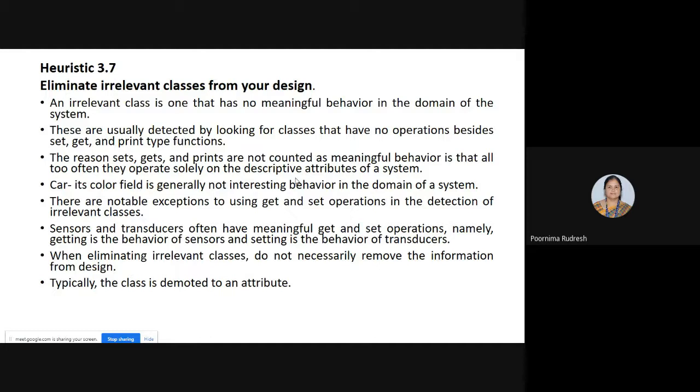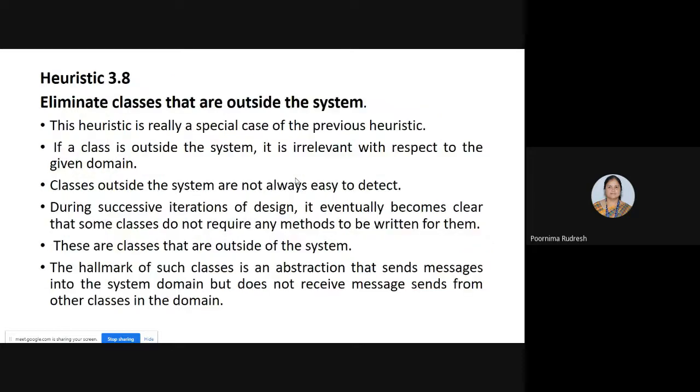Getting is the behavior of the sensor, whereas setting is the behavior of transducers. Whenever you are removing the irrelevant classes, you should not necessarily remove the information from the design, because the class is demoted into an attribute. So this is about heuristic 3.7.